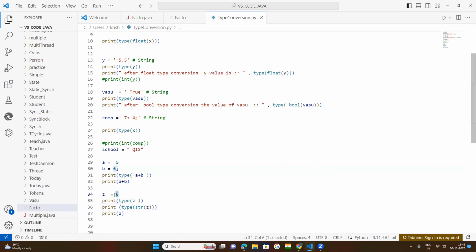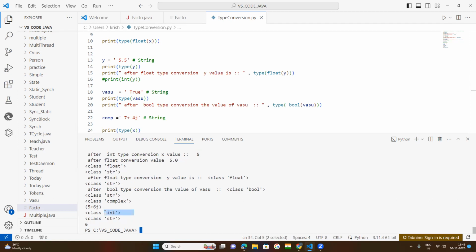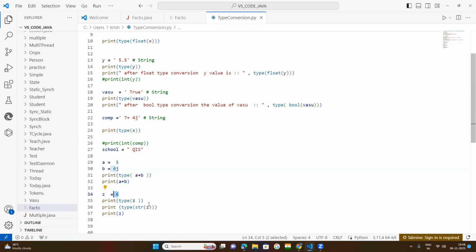We try to understand: this is an integer number. By the type function, I found that it is integer. Then after converting to string by the string function, I used the type function and found out that it is string. Now, lastly, the value.